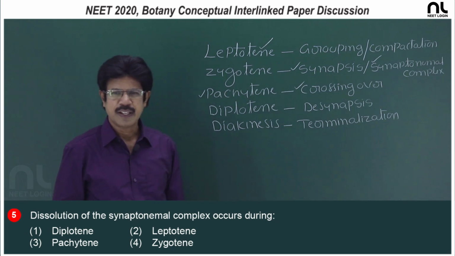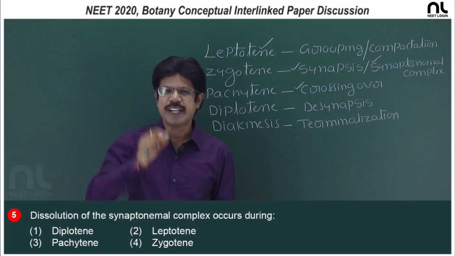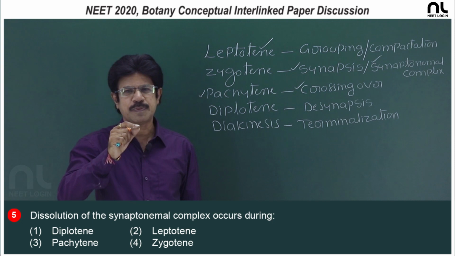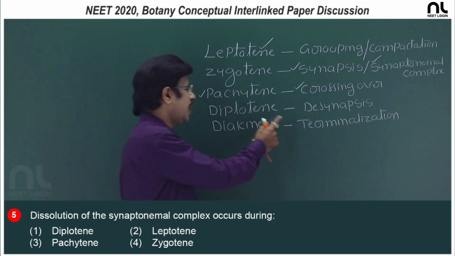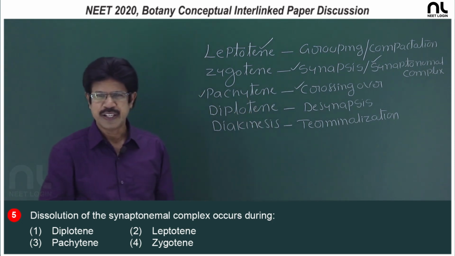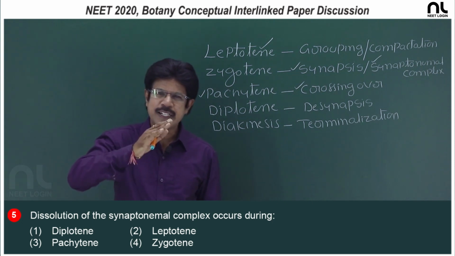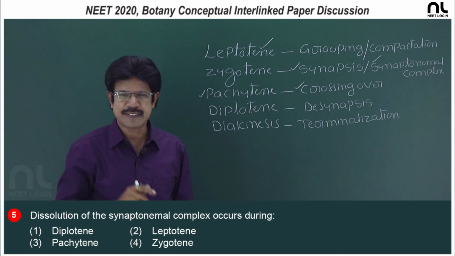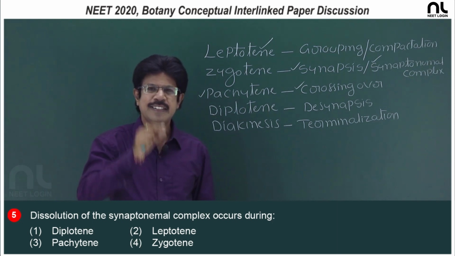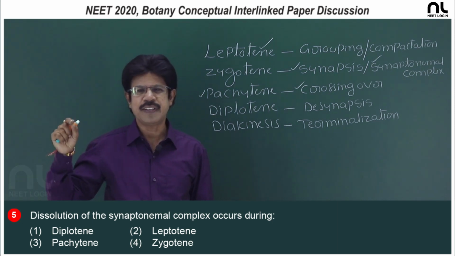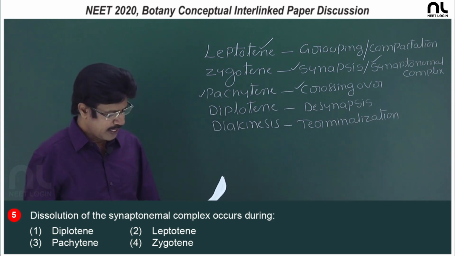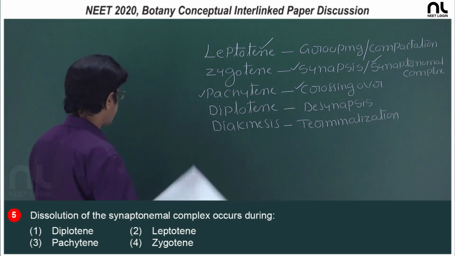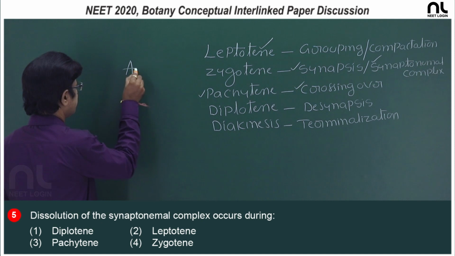Diakinesis, terminalization of chiasma. The movement of chiasma to the tips of the chromosome, what do you call? Terminalization. In diakinesis, the bivalents migrate to the periphery and the nuclear membrane breaks. So, diakinesis is the transition to metaphase 1. So, right option it is the first option, diplotene.